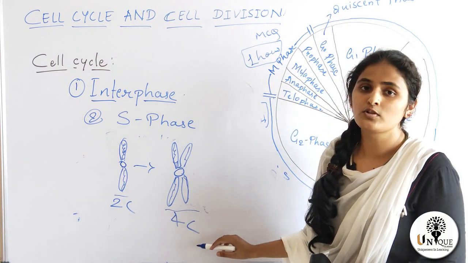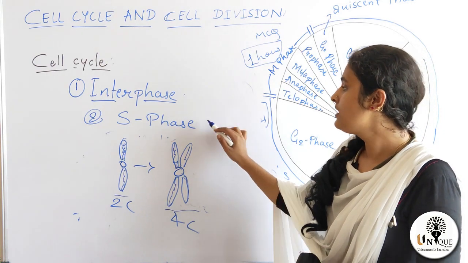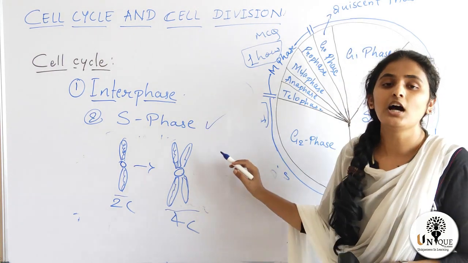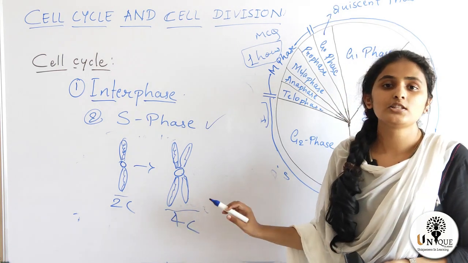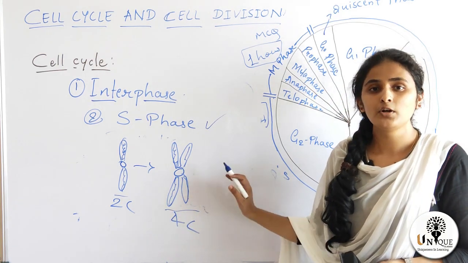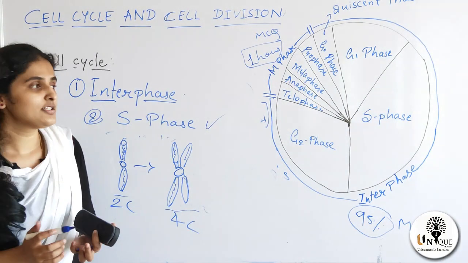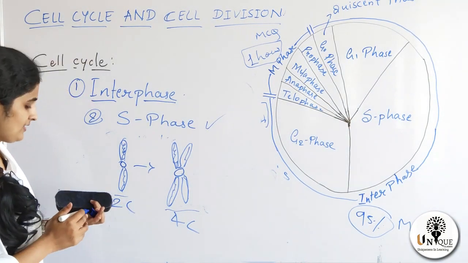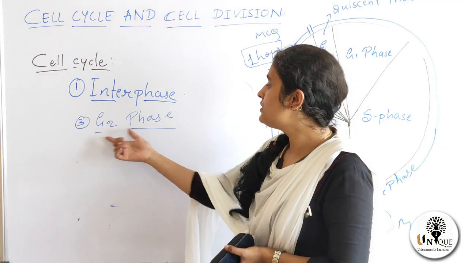2C becomes 4C. This is the most important event which takes place in S phase. Per cell, the amount of DNA doubles, but there is no change in number of chromosomes. This is the S phase, which is the longest phase of the interphase. Next is G2 phase, the third phase.